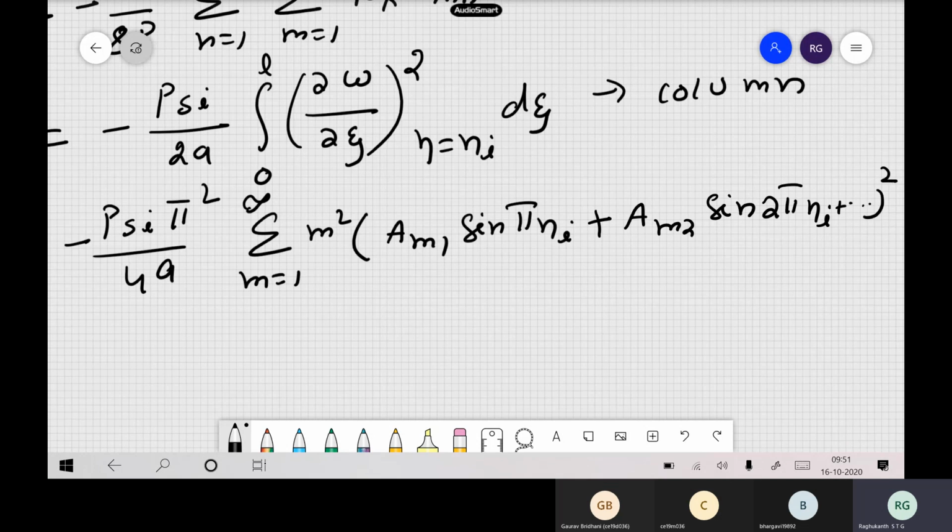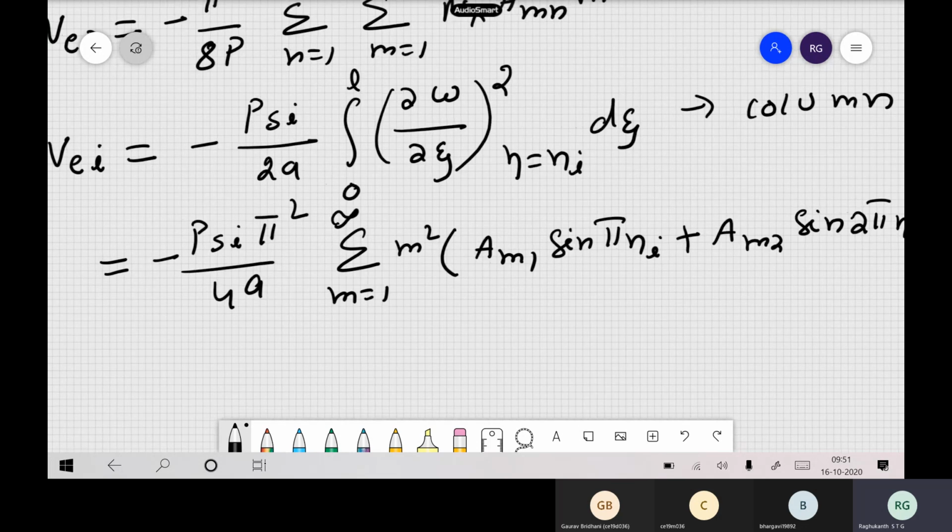So if there are 10 stiffeners, then your potential energy will also have extra 10 terms apart from the plate. In the strain energy also you will have some extra 10 terms which come from all these individual stiffeners. Anyway, I will stop here. Now we have already reached 9:50, so we will continue this derivation in our next class.